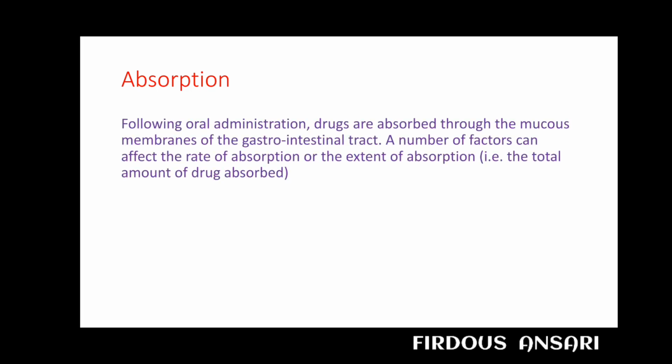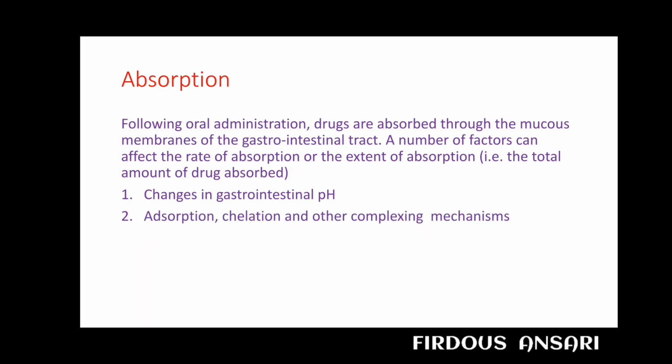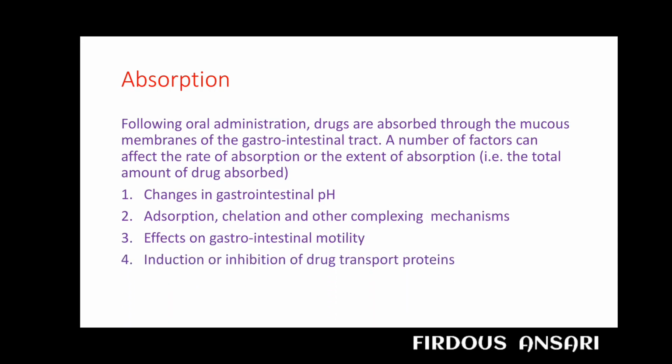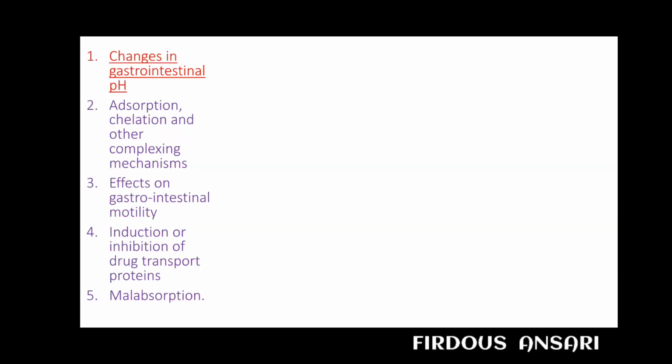Following oral administration, drugs are absorbed through the mucous membranes of the gastrointestinal tract. A number of factors can affect the rate of absorption or the extent of absorption, that is the total amount of drug absorbed. So various factors are changes in gastrointestinal pH, absorption, chelation and other complexing mechanisms, effects on gastrointestinal motility, induction or inhibition of transport proteins, and lastly malabsorption. So we'll start our discussion with the first factor, that is changes in gastrointestinal pH.